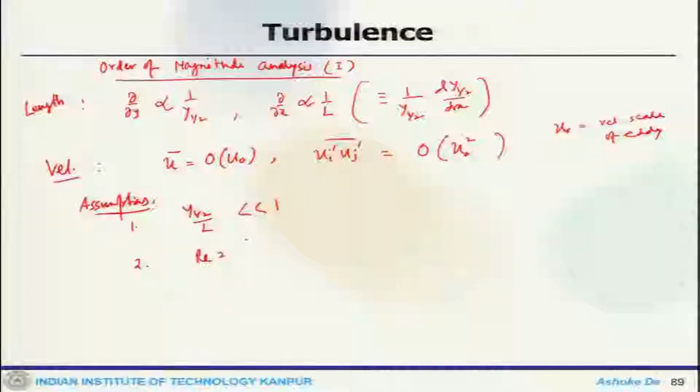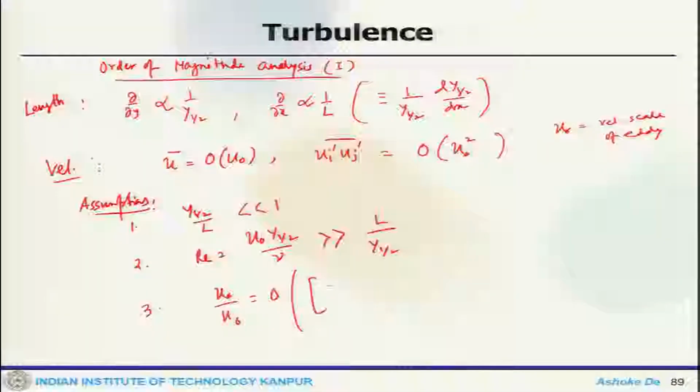Second, the Reynolds number u naught y half by nu is greater than L by y half, which clearly tells us that at large Re, the viscous effect is quite negligible on the flow. Third, u star by u naught is order of the square root of y half by L, which means the turbulence adapts itself to changes in mean flow.